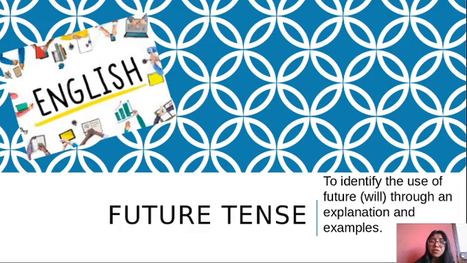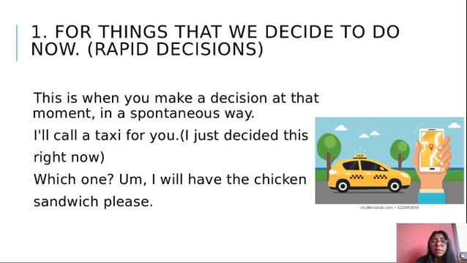As I said before, today we are going to review the future tense. And what is the objective for today? To identify the use of future will, through an explanation and some examples. Do you know in which cases you can use will to express the future? Do you know what its structure is? Today we are going to review that in order to solve your doubts. So pay attention.